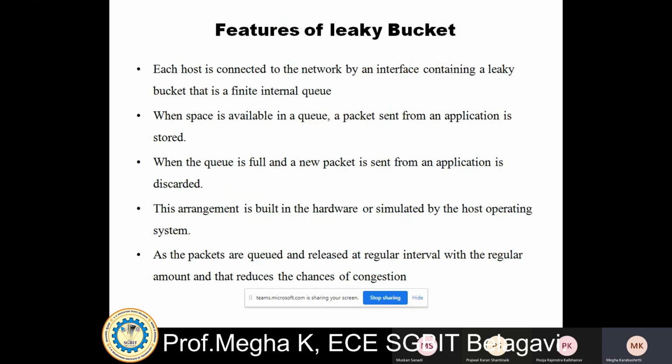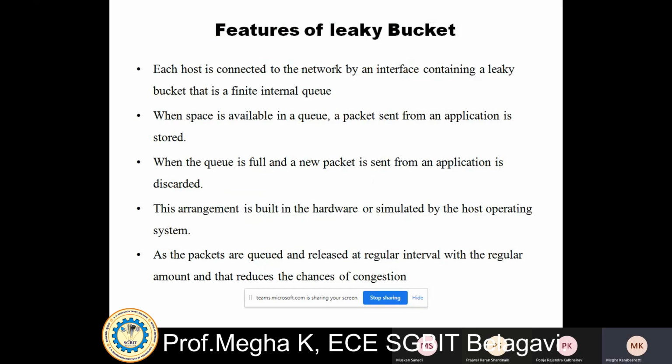Congestion means nothing but traffic. If a sender sends packets, it will not send directly to the receiver, it will send to the interface. What is that interface called? Leaky bucket. If there is space, it will store those packets in a queue and then transmit them to the receiver, that too at a constant rate.